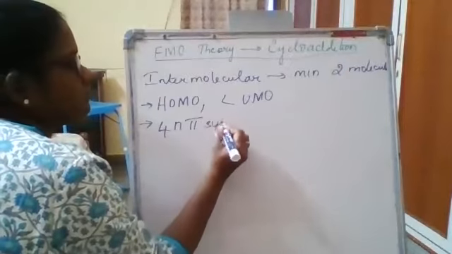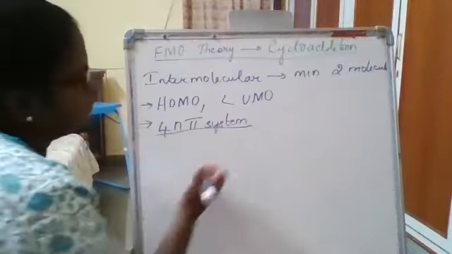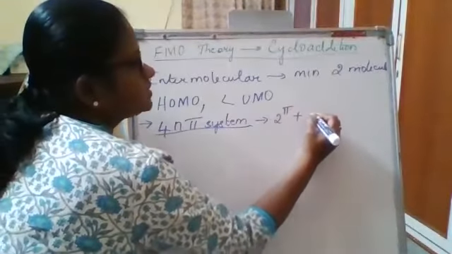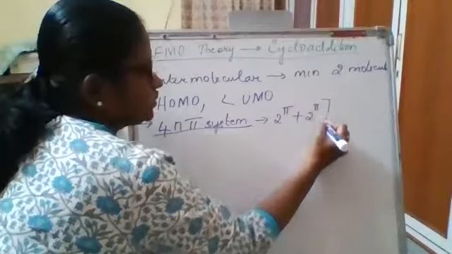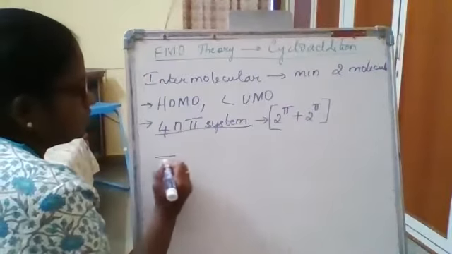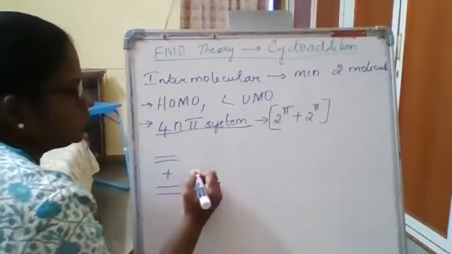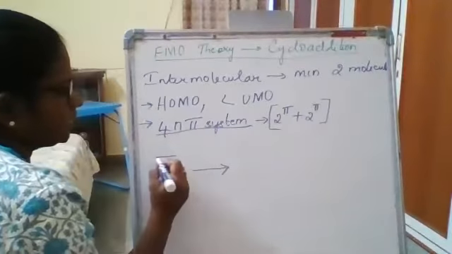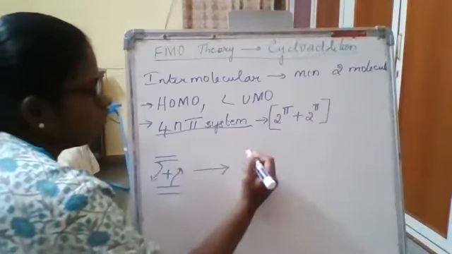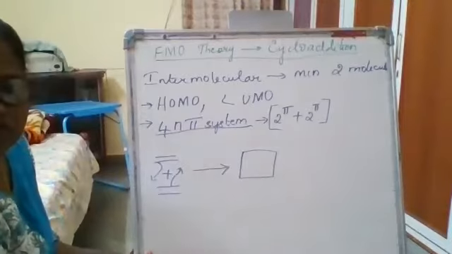Now when we are talking about the 4n pi system in case of cycloaddition reactions, I have told you already, this is nothing but 2 pi plus 2 pi cycloaddition. Always you represent it in a square bracket. Two molecules of ethylene are going to combine at the expense of two pi bonds. Two new sigma bonds will be formed. So this is your structure which is said to be formed.